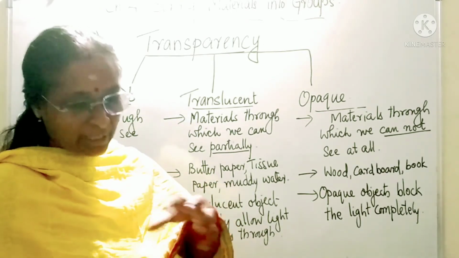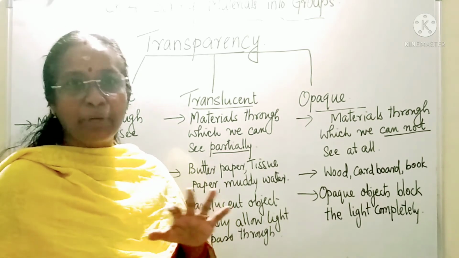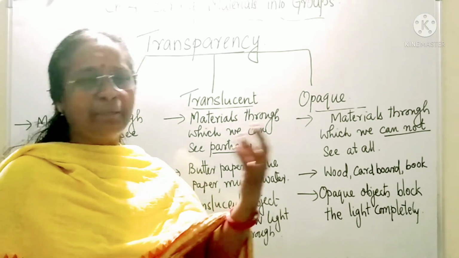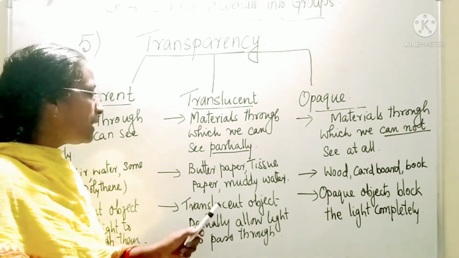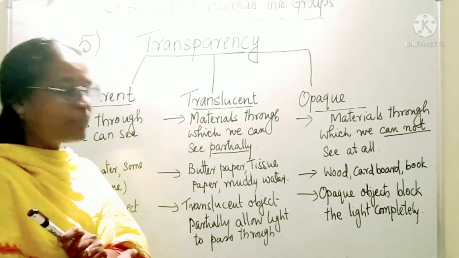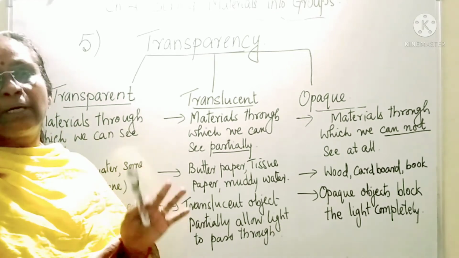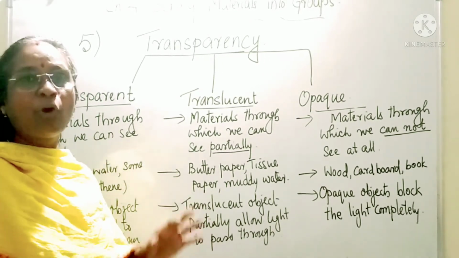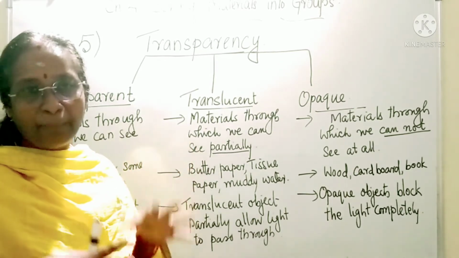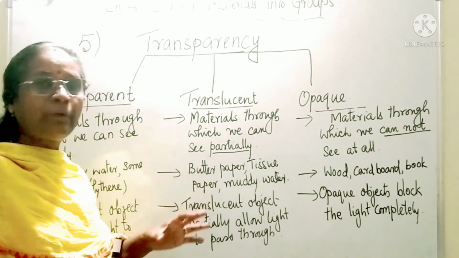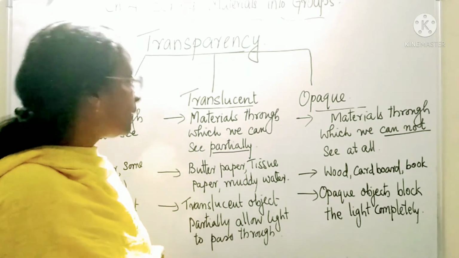If you take water and it is muddy water, you won't be able to see clearly, but a little bit you will be able to see. What is the reason? Translucent objects will allow the light to pass through them only partially, meaning part of it, not the light completely.